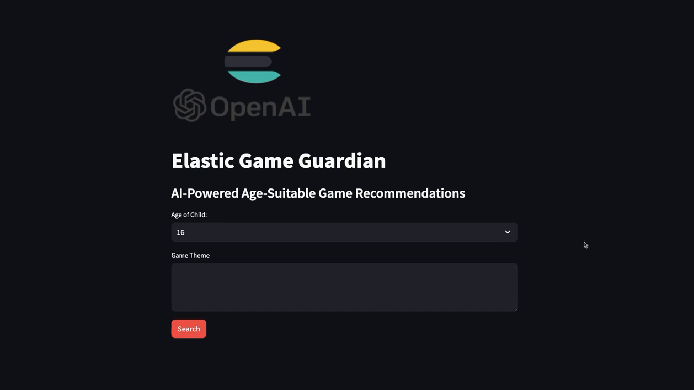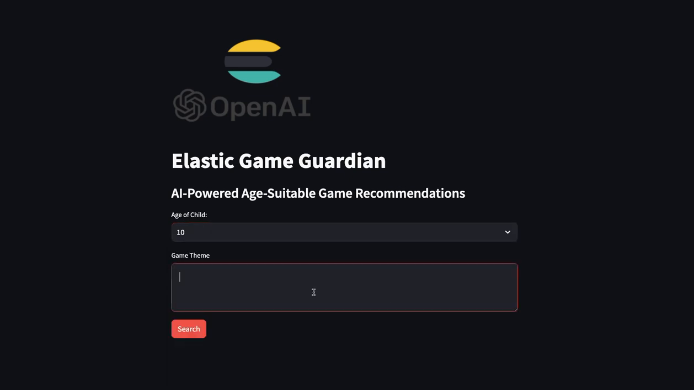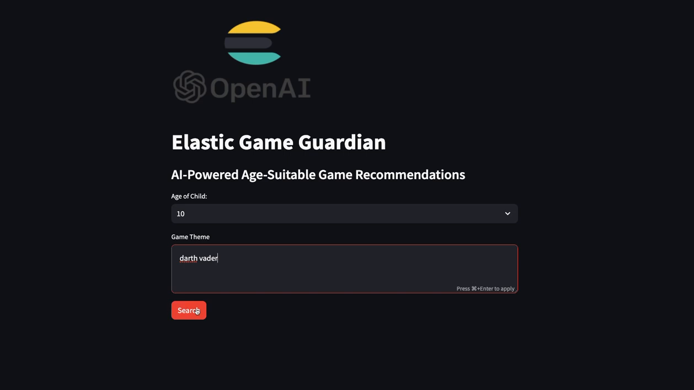So, for example, my child that is 10 years of age will ask the question, "Dad, I want to play a game with Darth Vader." So here I'll type in Darth Vader and I'll do a search. What's happening here is I'm performing a vector search against Elastic, which is incredibly fast. And then I take that result, those game results, and I call Azure OpenAI for each game to determine the appropriateness by the age of the child.